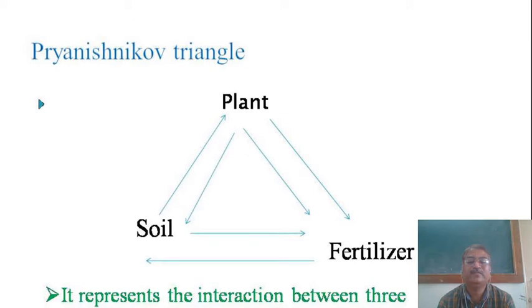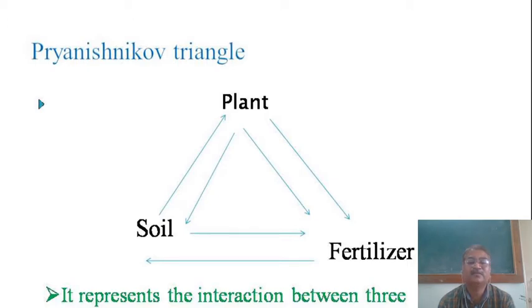It is the first representation provided by the scientist Pryanishnikov that explains the detailed interaction between plant and soil as well as fertilizer.